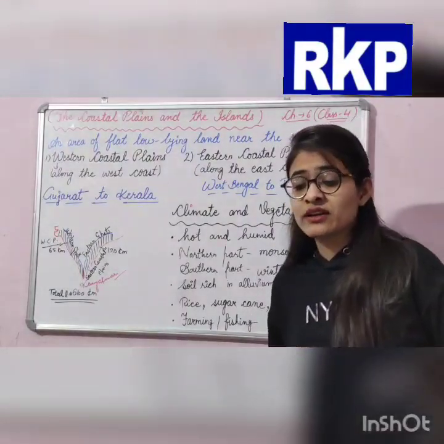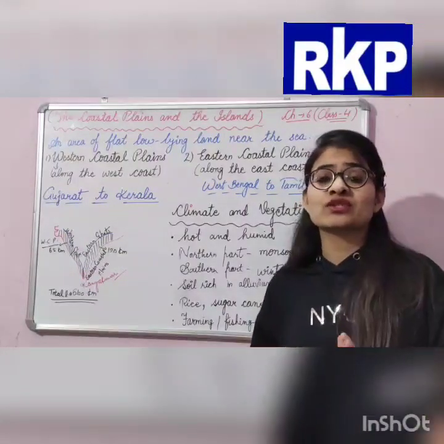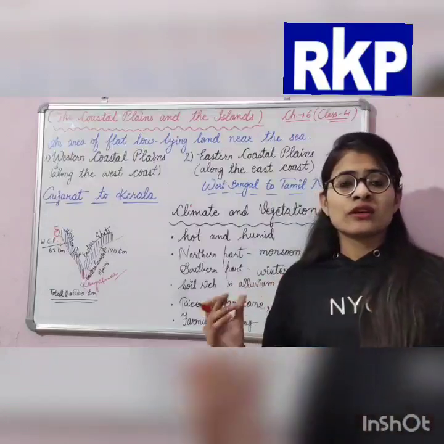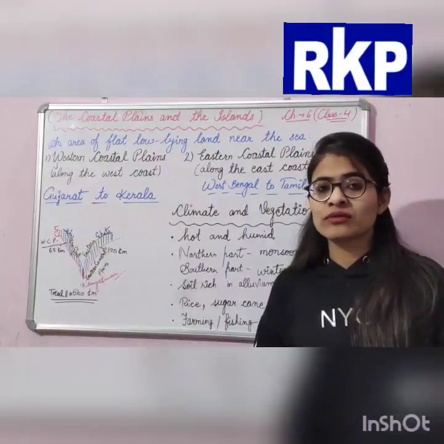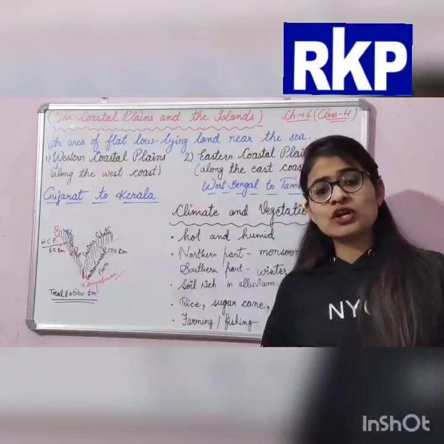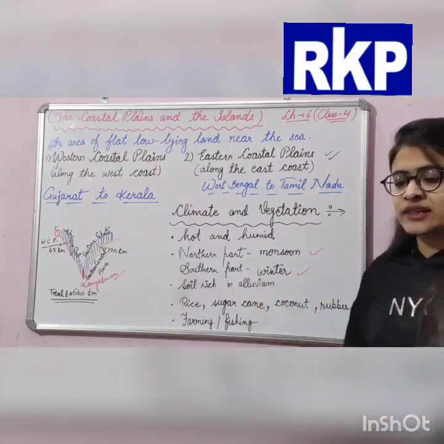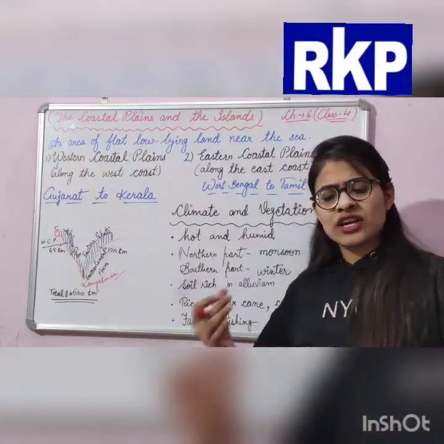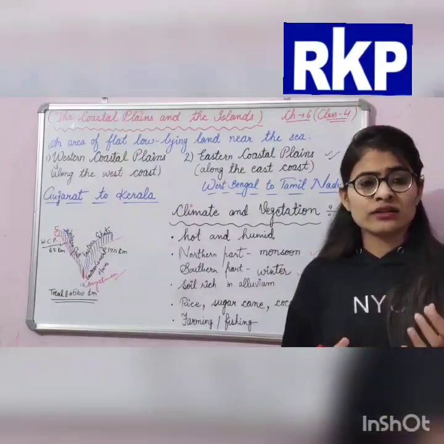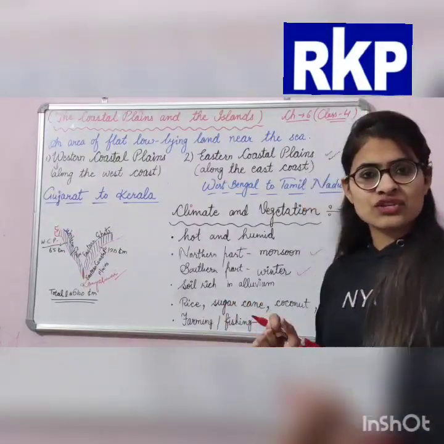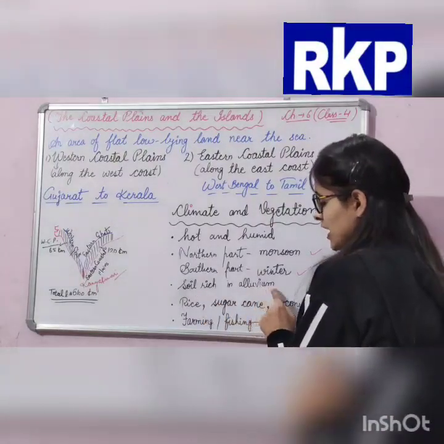So obviously rice is the main crop grown here, because of the availability of water due to the heavy rainfall. And if the rainfall is that heavy, the soil found there is rich in alluvium.